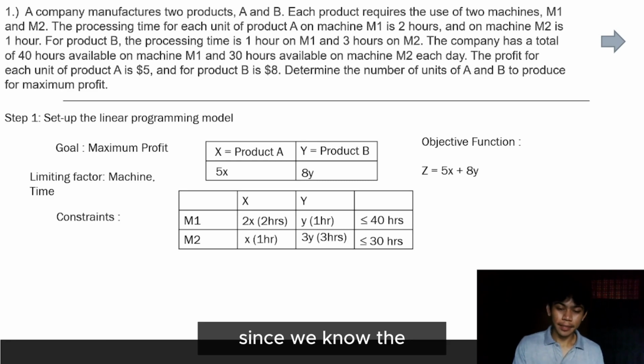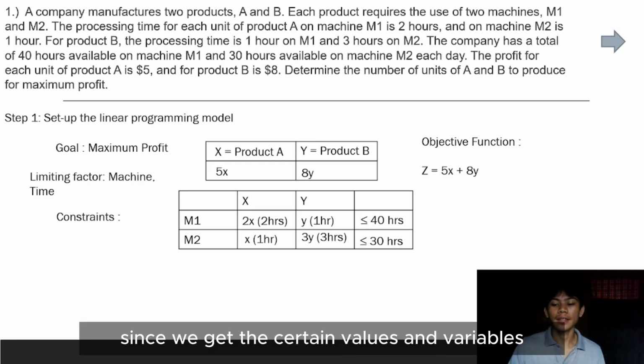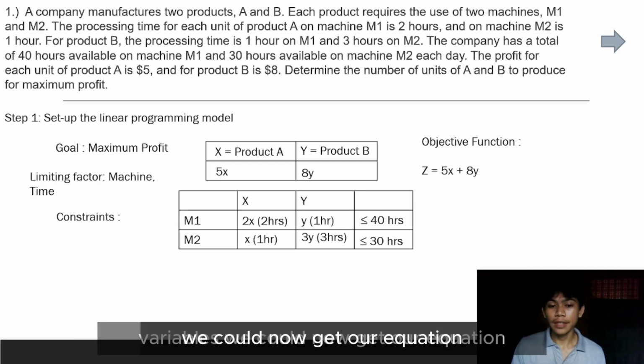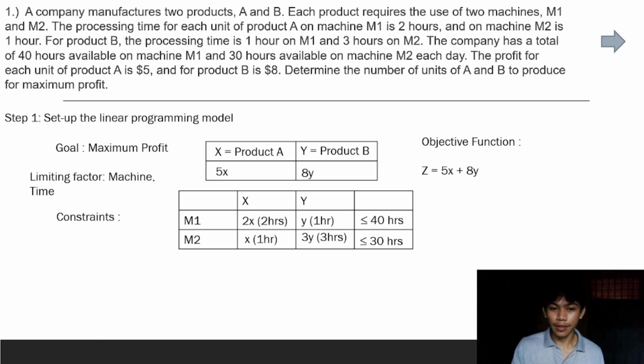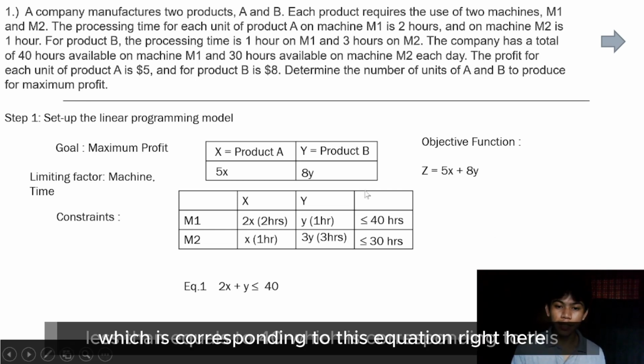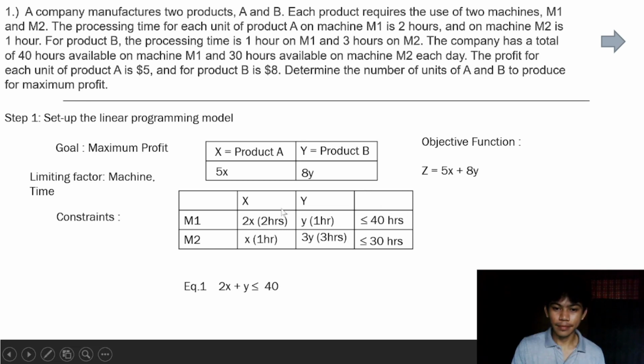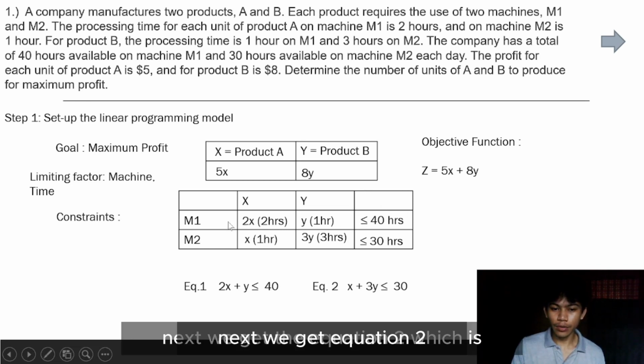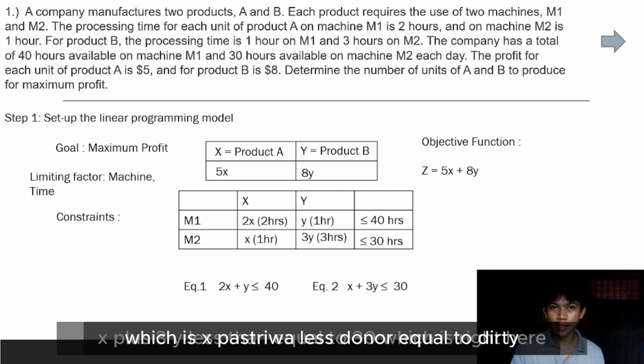Since we have the values and variables, we could now get our equations. Our first equation is 2x plus y less than or equal to 40, which corresponds to this equation right here. Next, equation 2 is x plus 3y less than or equal to 30.